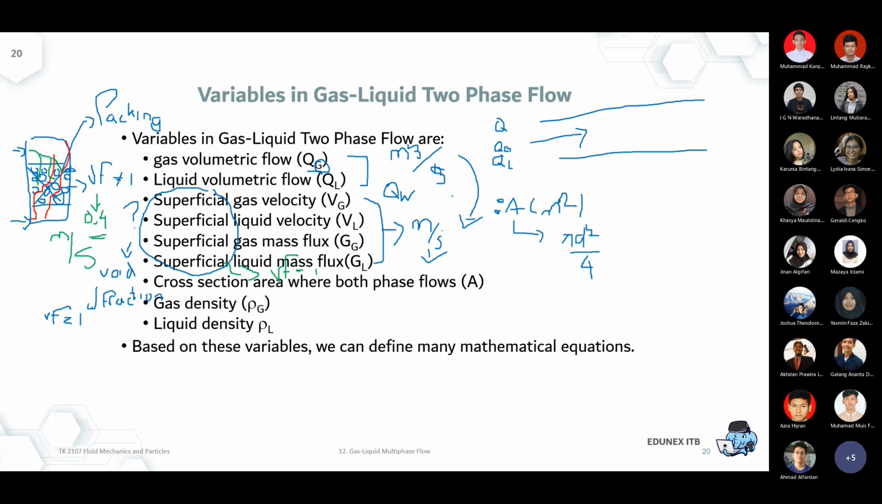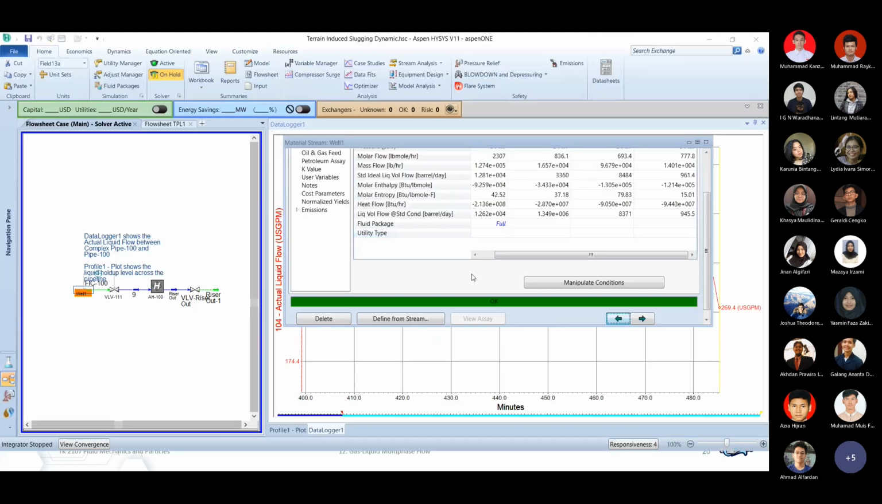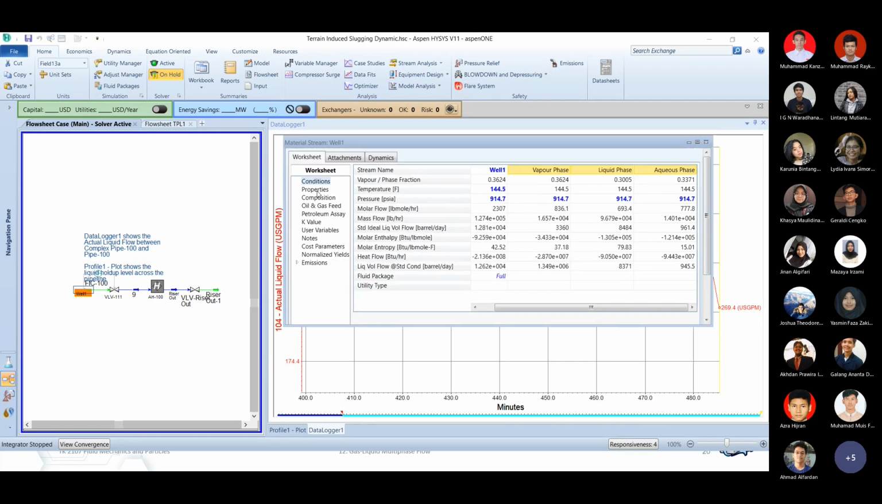Okay, so yeah, cross section. We talked about cross section before. That's the cross section for a cylindrical pipeline. Gas density, liquid density, specific for the density. Again, I use the HYSYS example just to give you an idea. What does it mean by the gas density and liquid density?